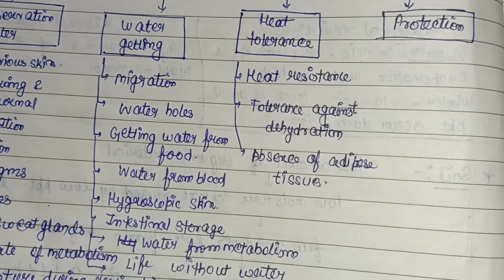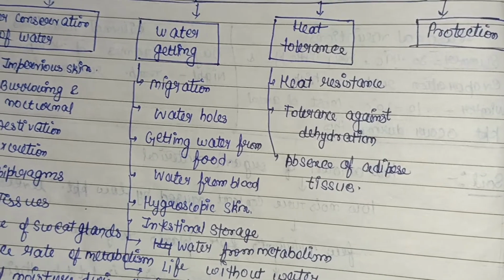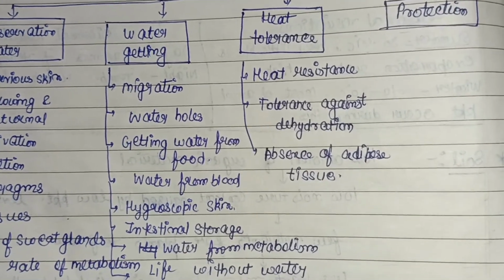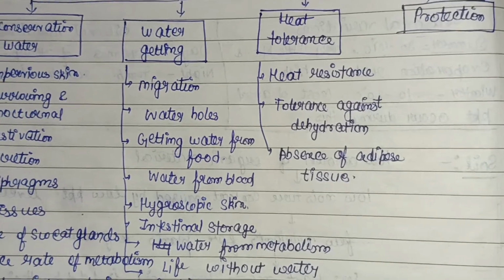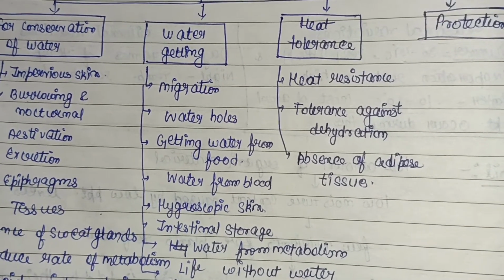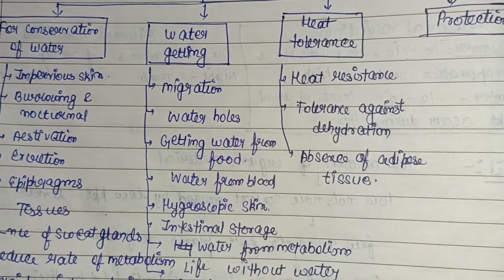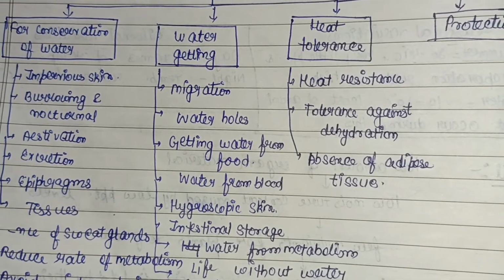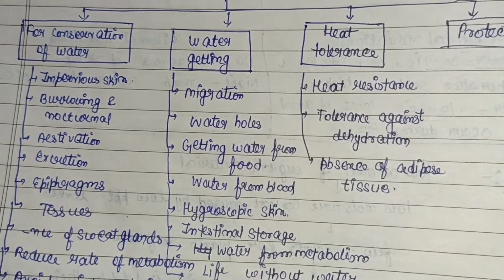So first is migration. The desert animals migrate to longer distances for drinking water. Then water holes. There are some water holes present in the desert, so they get the water from there. Getting water from the food. Rabbits and turtles need very little water, so they take succulent and fleshy plants, which fulfill the need of water required by them.